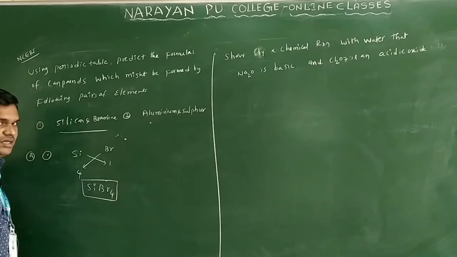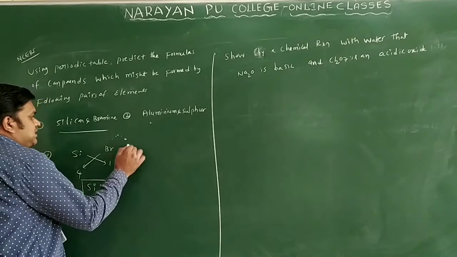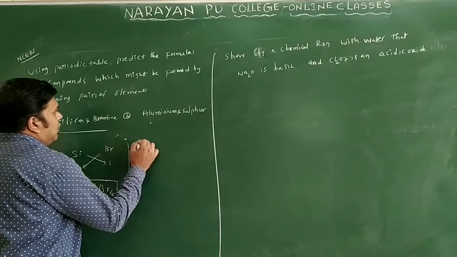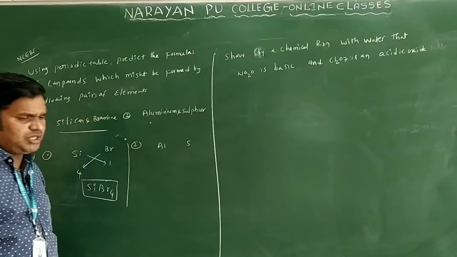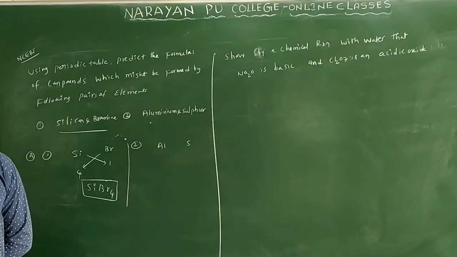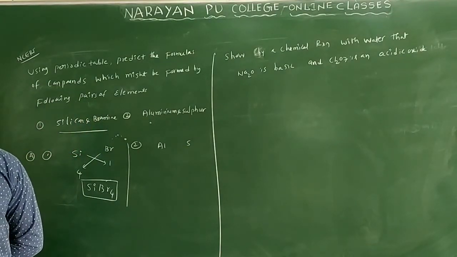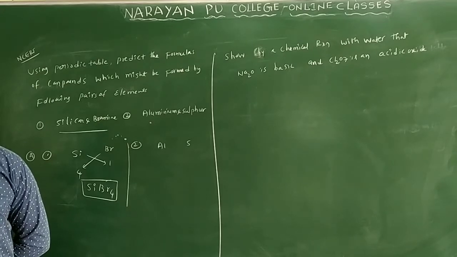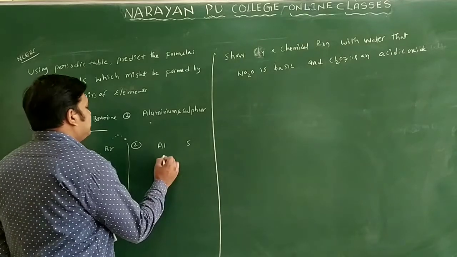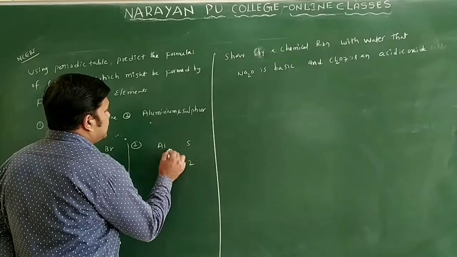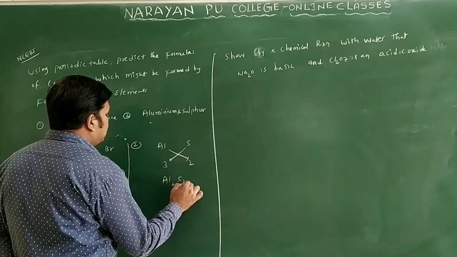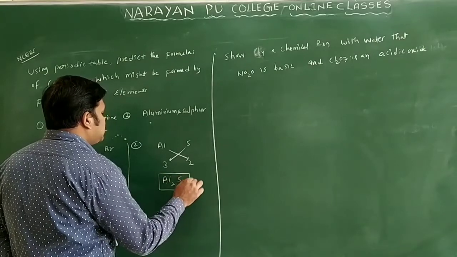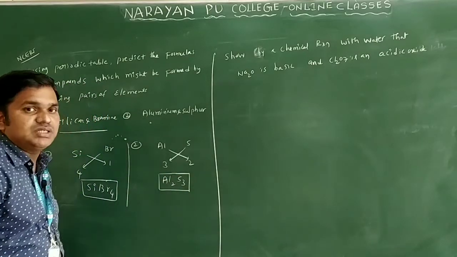SiBr4 only. And you can see the next example, we have aluminum and sulfur. What is the valency of aluminum? Aluminum valence is 3 only. Sulfur valence is 2 only. Do the cross multiplication, then you will get Al2S3. This we call aluminum sulfide only.